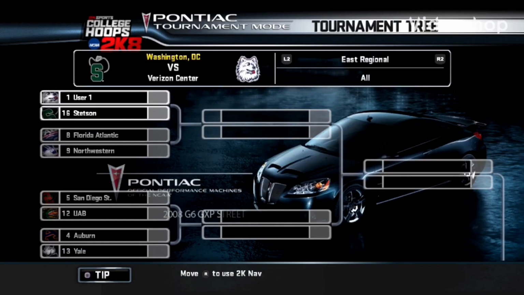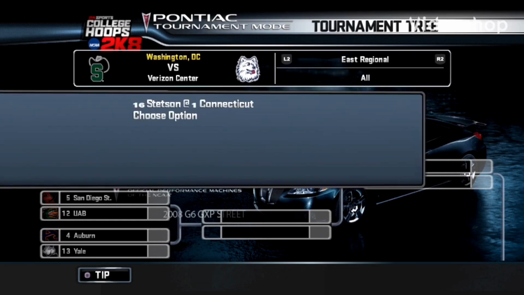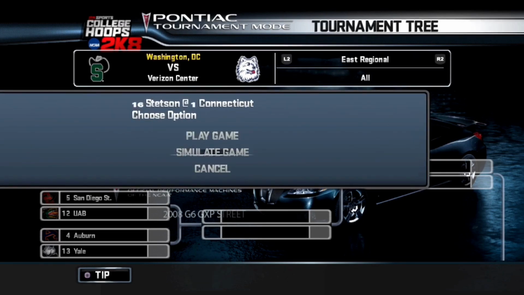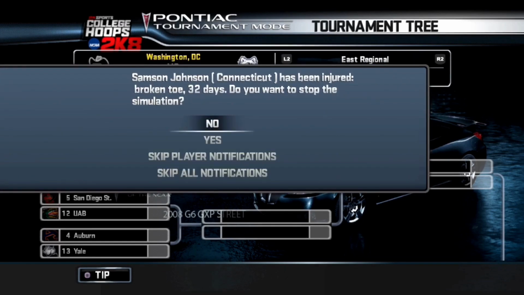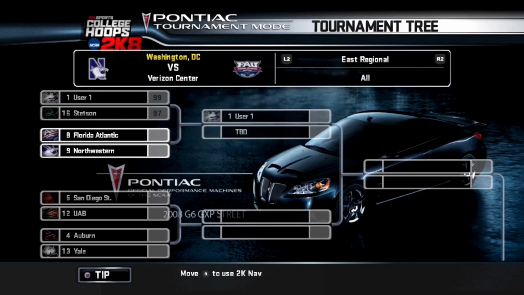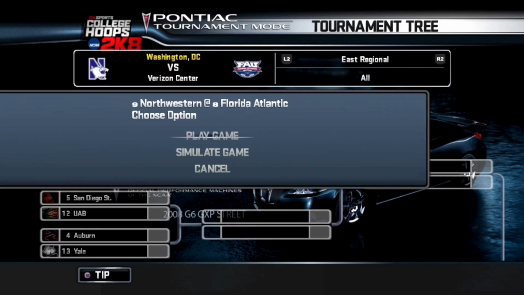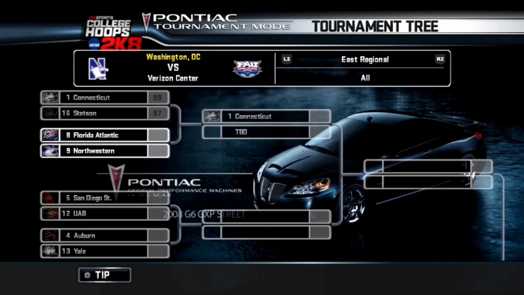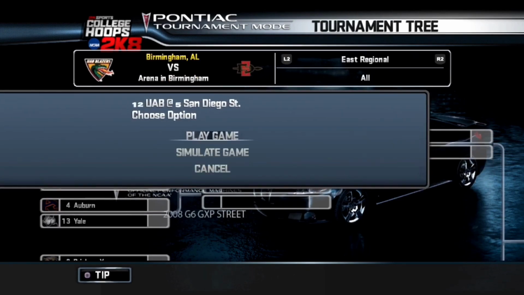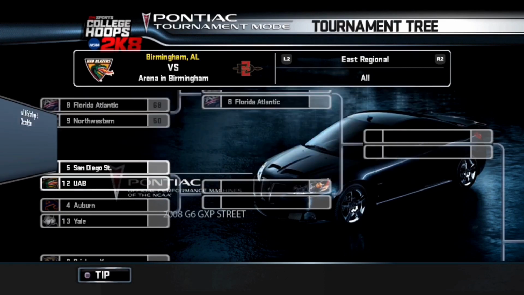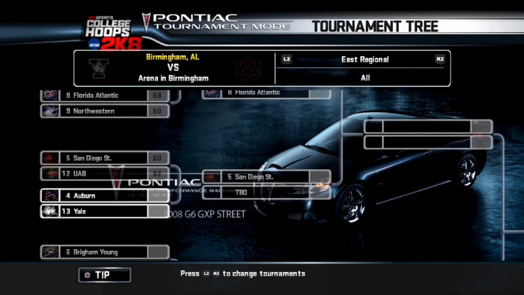Let's start in the East Regional with the overall number 1 seed UConn taking on the Stetson Hatters. And right off the jump, we've got an injury. Samson Johnson, their forward, is out with a broken toe, likely going to miss the entire tournament, so let's see how that plays out. But UConn picks up the victory nevertheless. Florida Atlantic and Northwestern. Florida Atlantic picking up the victory. San Diego State versus UAB. San Diego State with the victory.